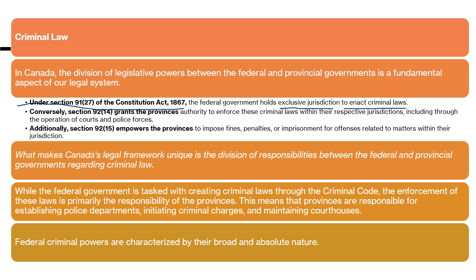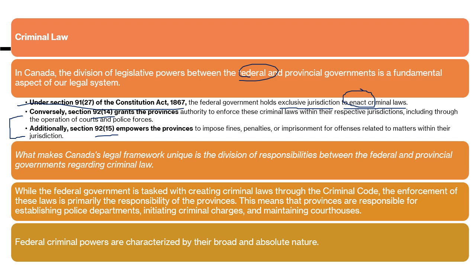There are two other sections that give a few parts related to crime to the provinces: section 92(14) and 92(15). Here, one thing to keep in mind: the provinces are not legislating any criminal law. Legislation and enactment is the work of the federal government only.